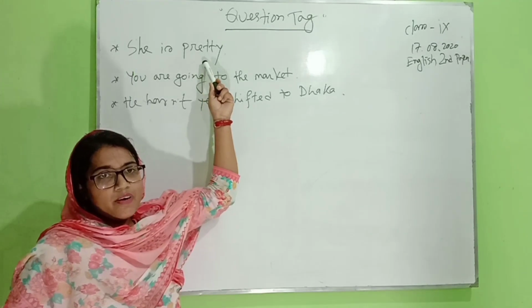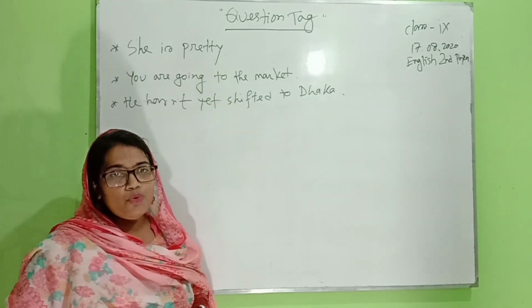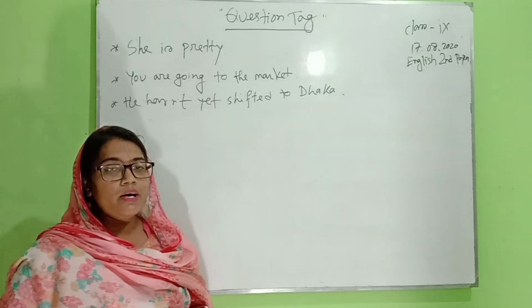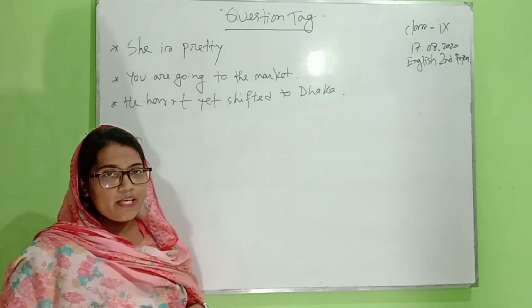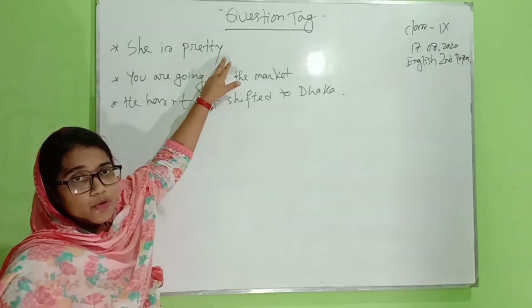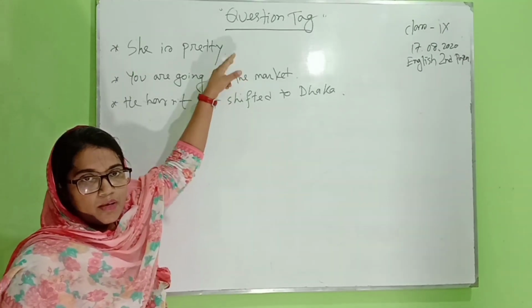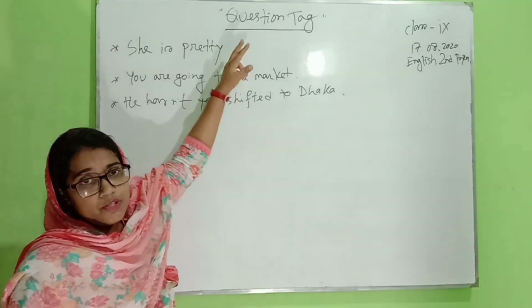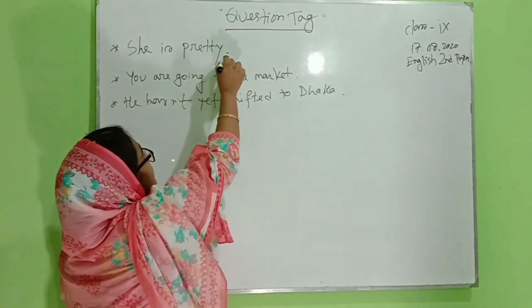Now, first thing that you have to know is whenever you are adding a question tag, you have to remove the full stop and put a comma here. Okay.